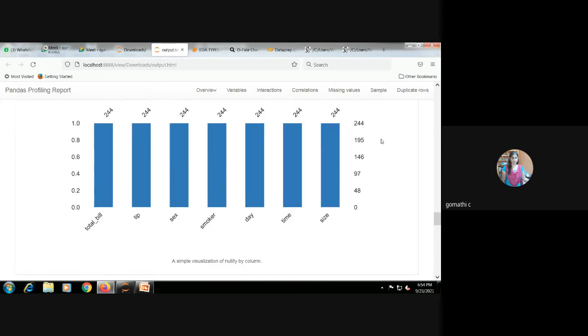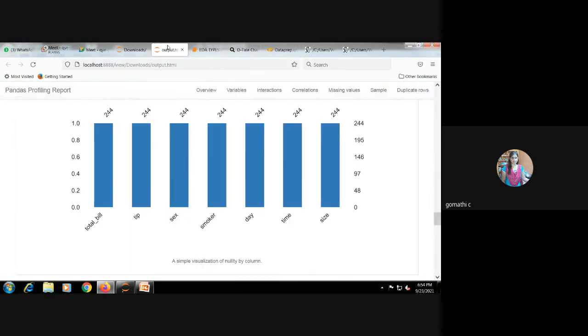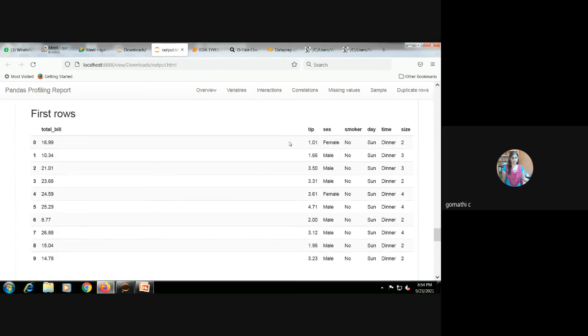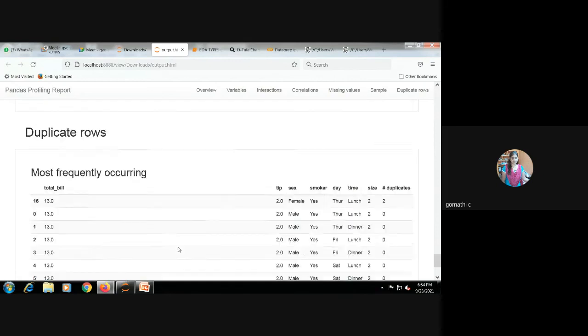Missing values in this data set: no missing values are present. If missing values are present, it will show some lines here, so we can say that in this feature the missing values are present. It shows the first 10 rows and last 10 rows of the data set.